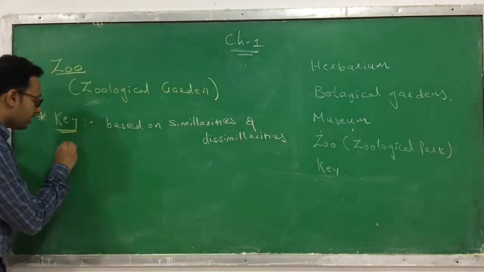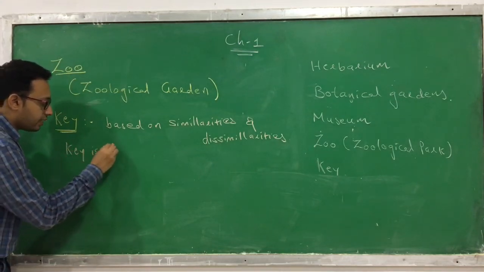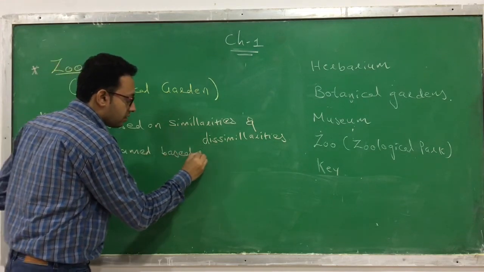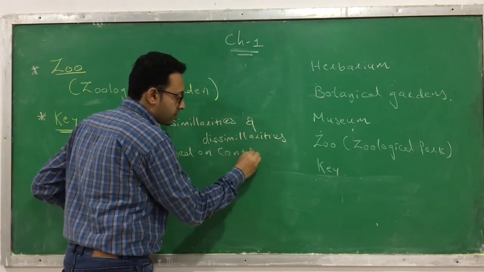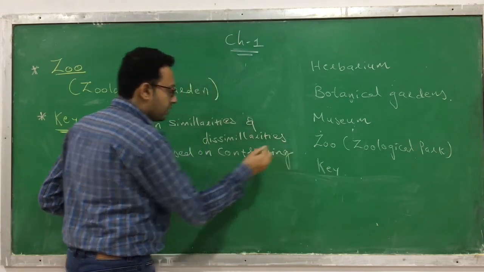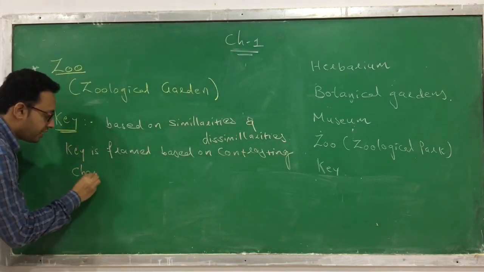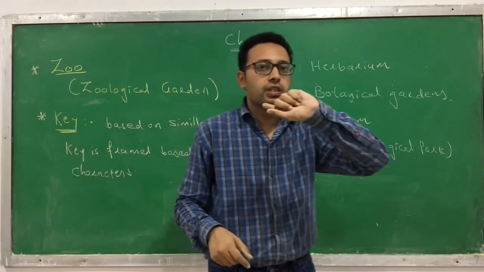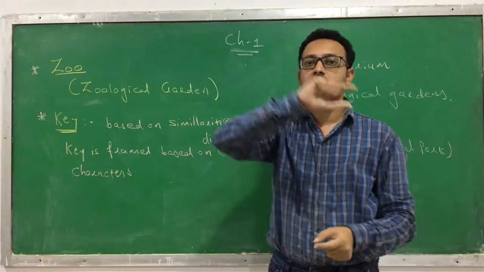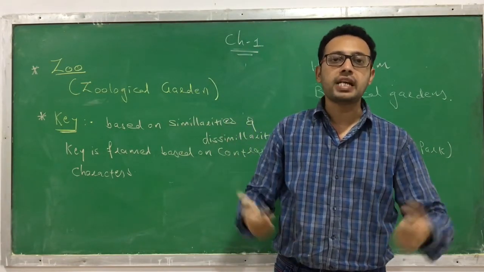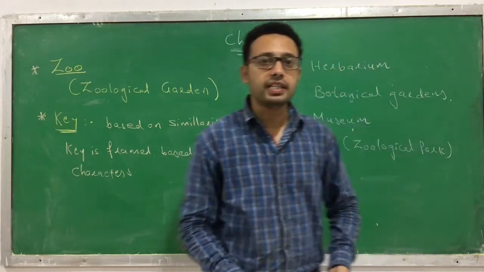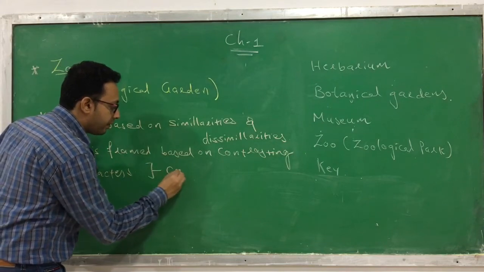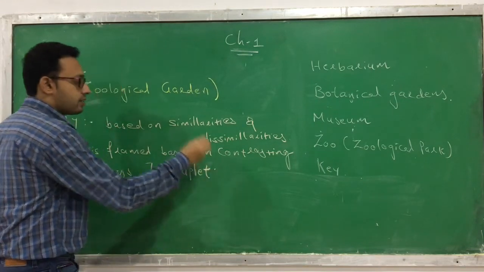So a key is framed based on contrasting characters, which means characters with opposite labeling. Contrasting characters mean the answer of one is yes and the answer of the other is no. So there are two sentences which are going to be framed in the key. We also call it a couplet.